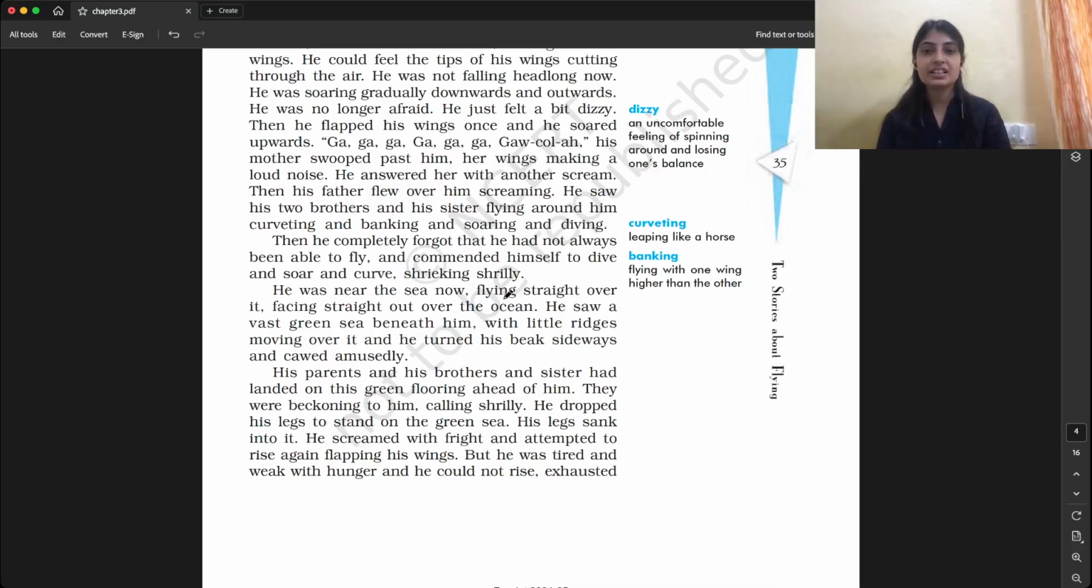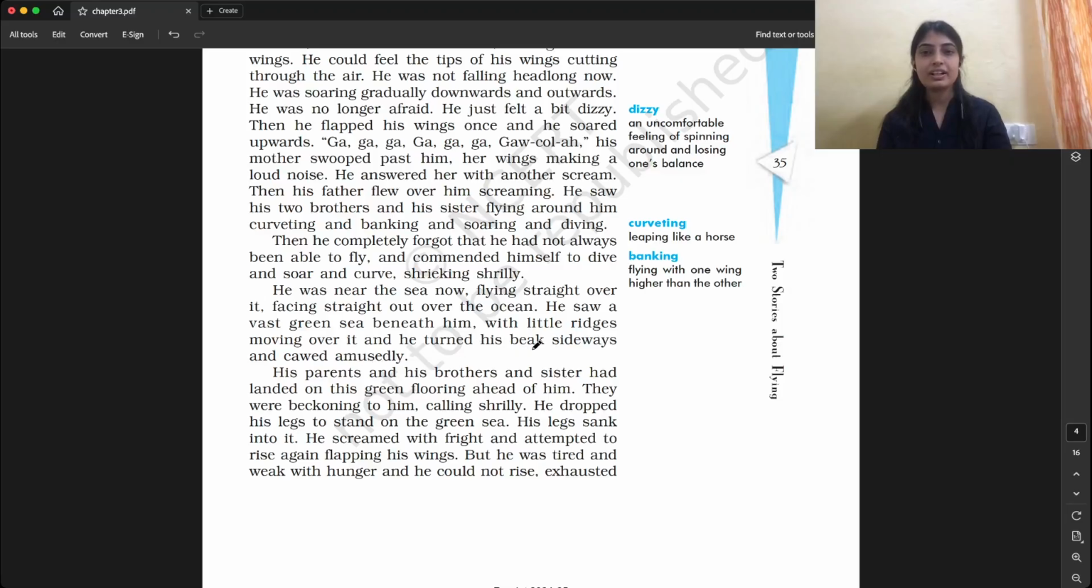He was near the sea now, flying straight over it. Facing straight out over the ocean, he saw a vast green sea beneath him. So what did he see? As he was flying, he saw the green sea, a greenish kind of tinge or color the sea had, beneath him with little ridges moving over it. Ridges means small kind of hills or land, and he turned his beak sideways and cawed amusedly.